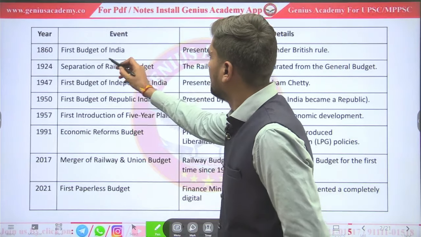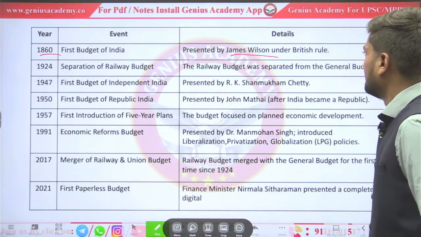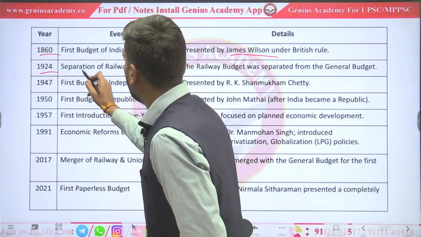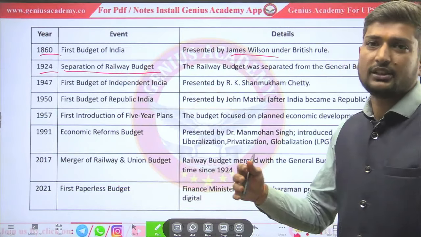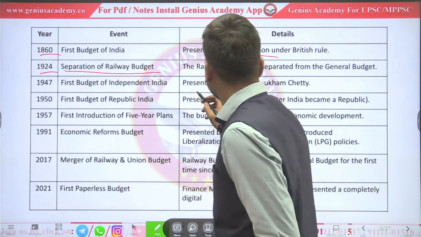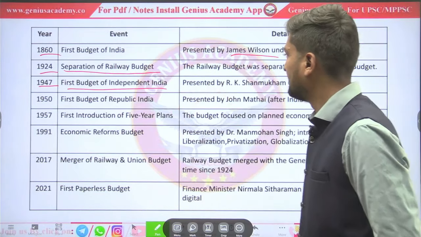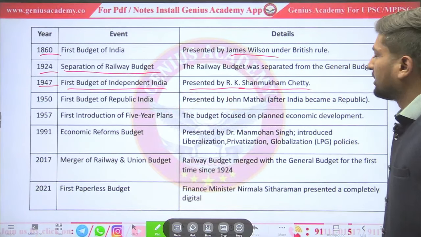The first budget was passed in 1860 by James Wilson under British rule. In 1924, a separate budget for railway was introduced. In 1947, the first budget of independent India was presented by R.K. Sanmukhyam Chetty.